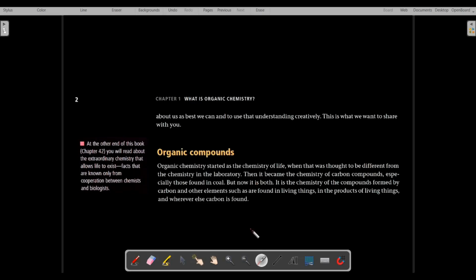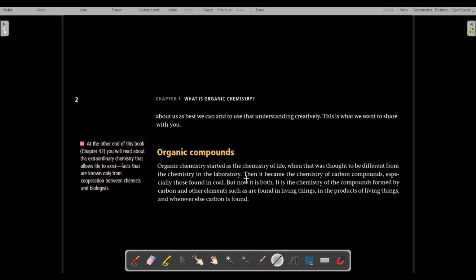Later on, it was realized that even some organic compounds can be synthesized in the labs. So it started as the chemistry of life, and it was thought to be different from ordinary chemistry in the laboratory at that time.